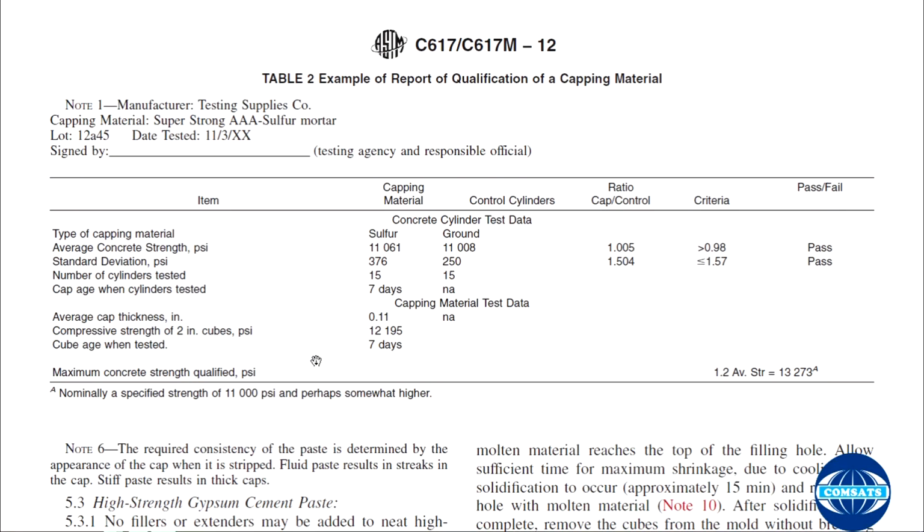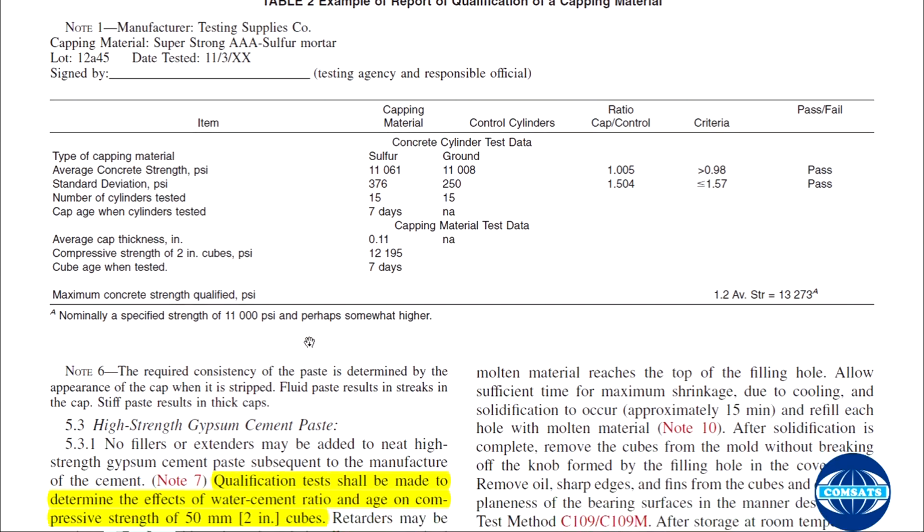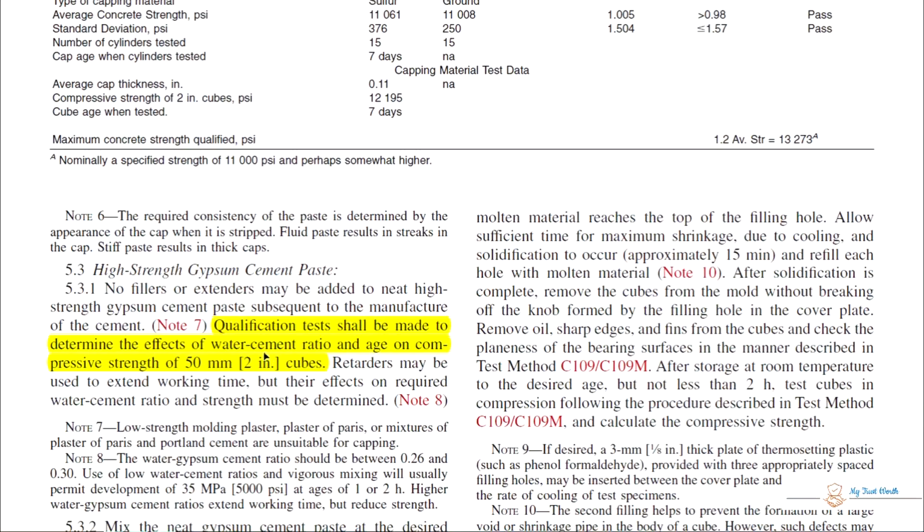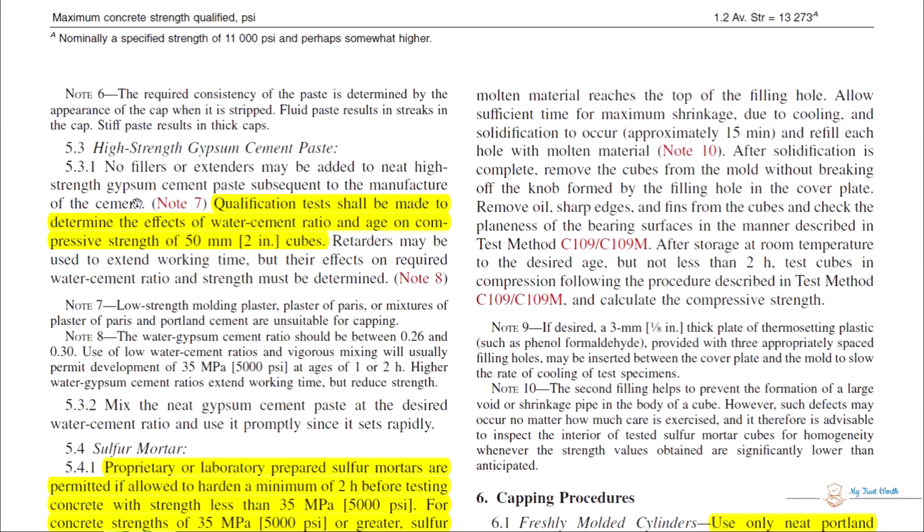Okay, this one you can see. High strength gypsum cement. No fillers or extenders may be added to neat high strength gypsum cement paste subsequent to the manufacture of the cement. Qualification tests shall be made to determine the effects of water cement ratio and age on compressive strength. 2-inch cubes.